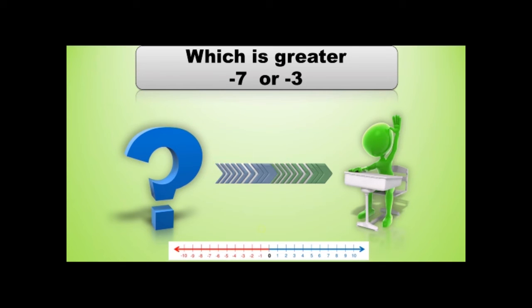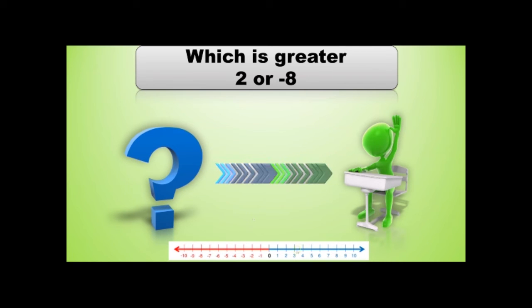Which is greater, -7 or -3? Which is greater, -7 or -3? -3 is closer to the 0 on the number line. It's closer this way for negative numbers, so -3 is the larger number.